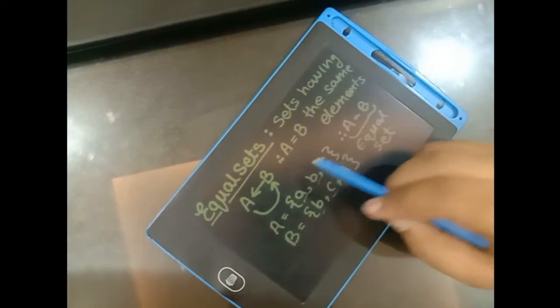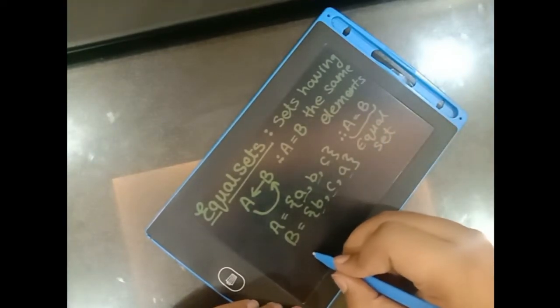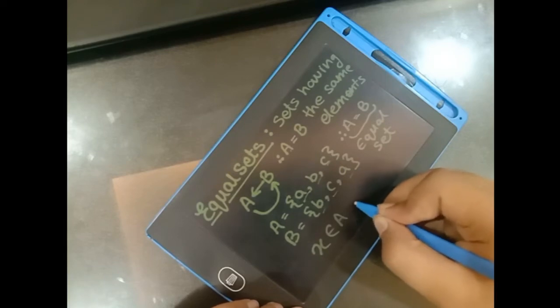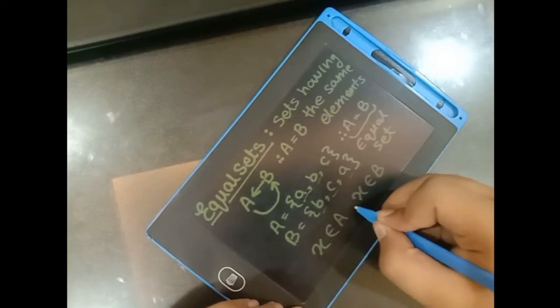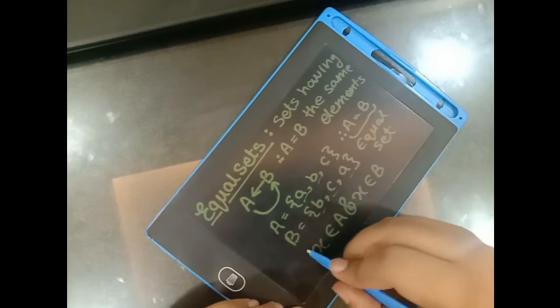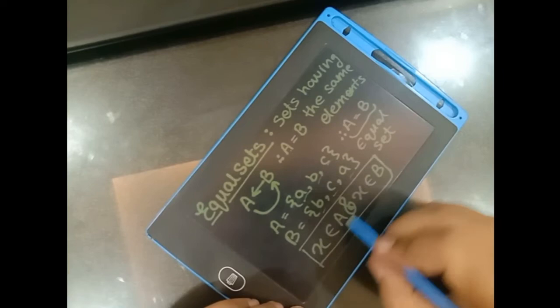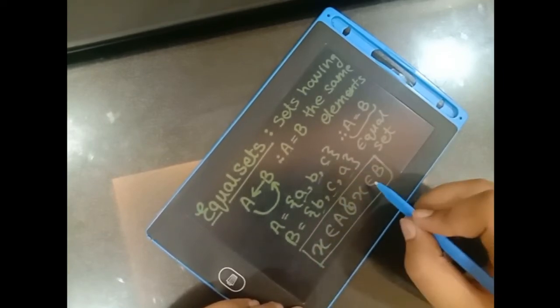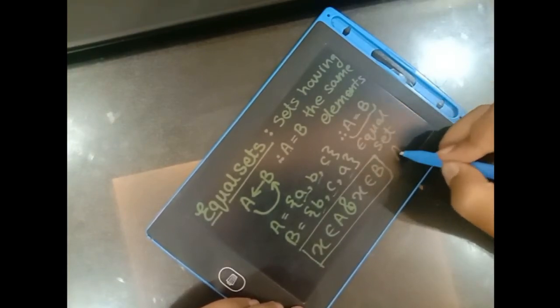The only condition for sets to be equal is that if X belongs to A, then X should also belong to B. Okay, this should be the condition. If any value of X does not satisfy this property, then A and B should not be equal.